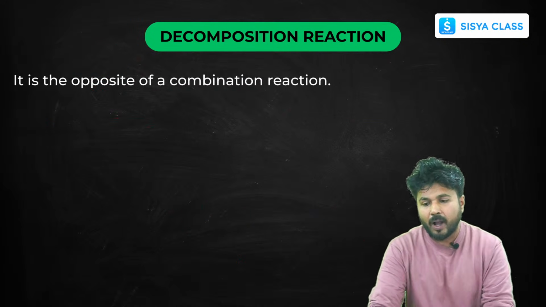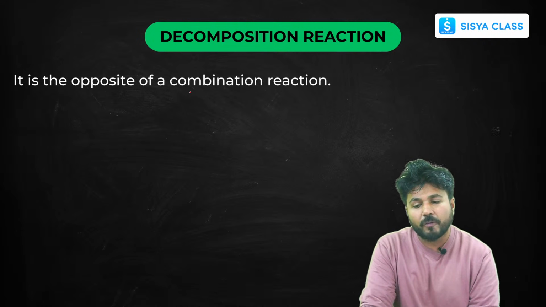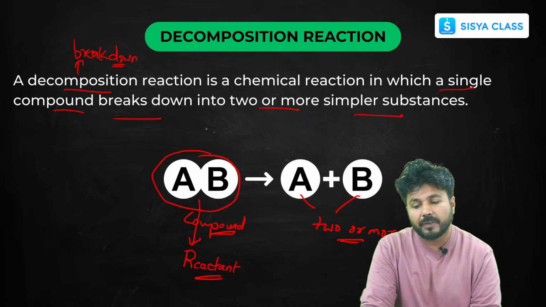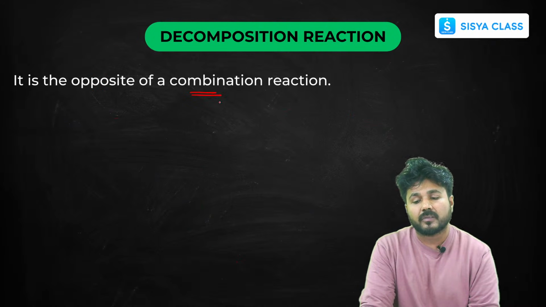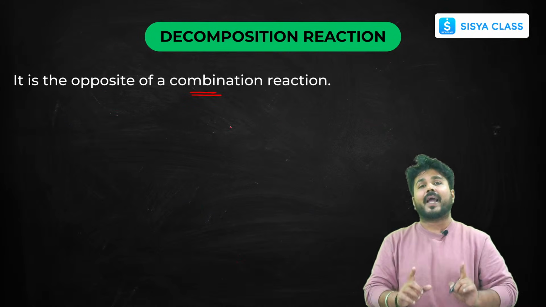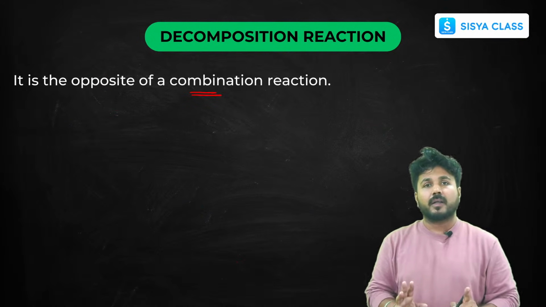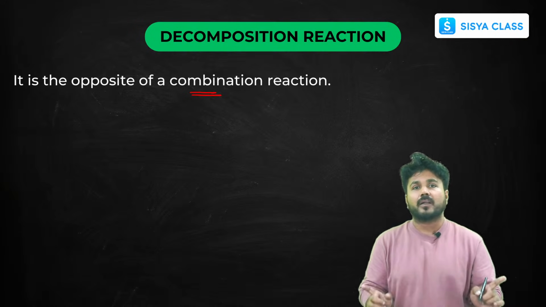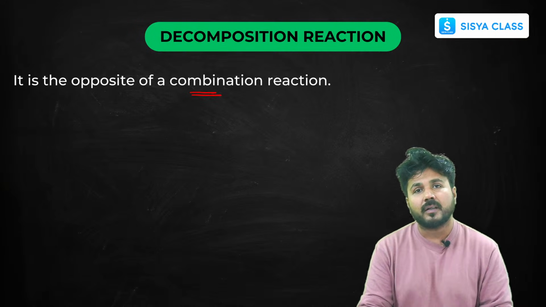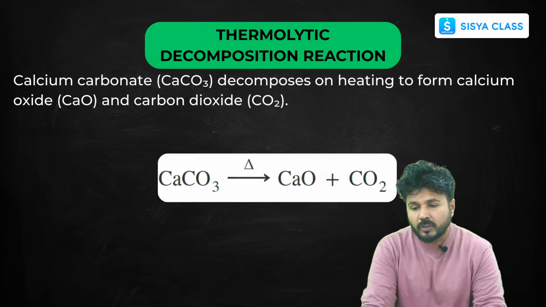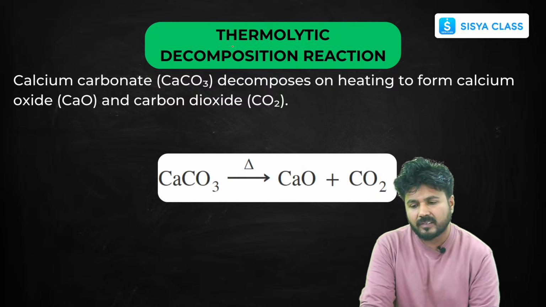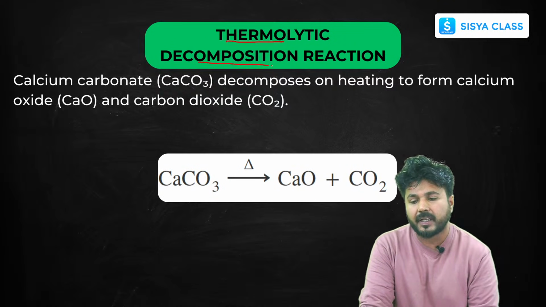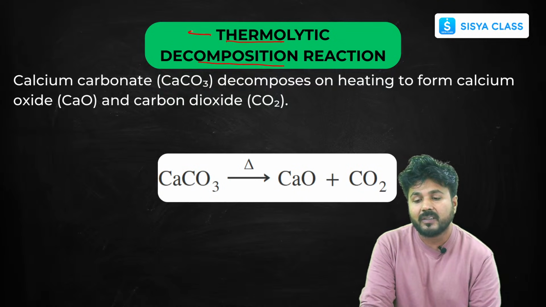Okay, so now it is the opposite of combination. You all have understood with this reaction type that it is the opposite of combination, since in combination, two or more reactants combine to form a single product. Now here a single reactant is breaking down into two or more simpler substances. Okay, so let's discuss the first one. It's thermolytic decomposition. Now thermal means heat.